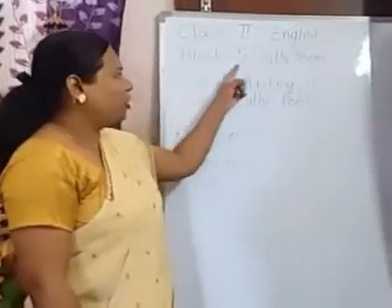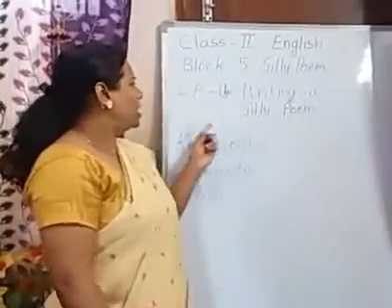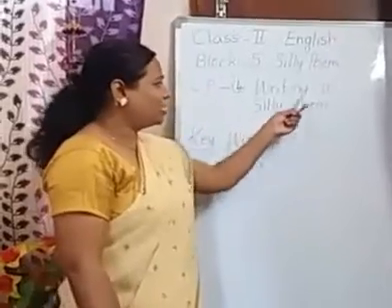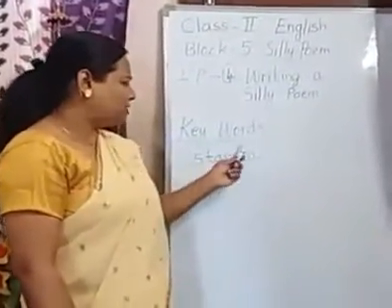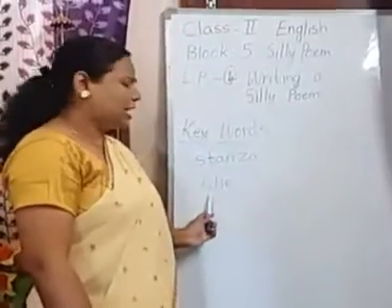Children, we are in block 5, silly poem. Lesson number 4, writing a silly poem. Okay children? And keywords are stanza, title.